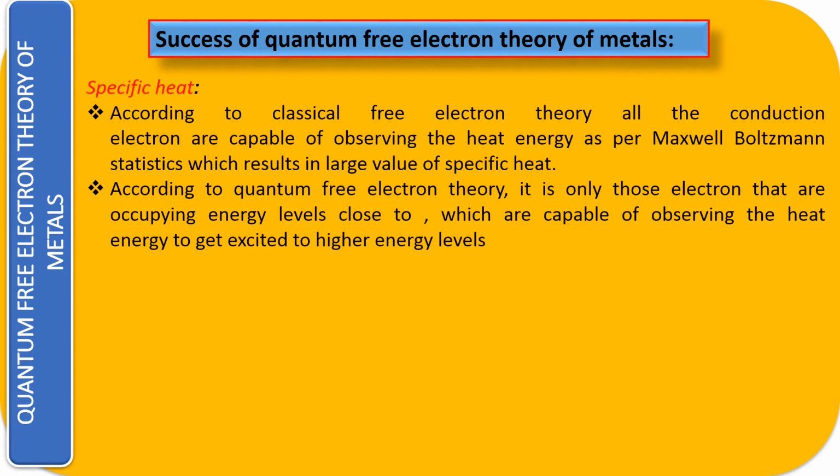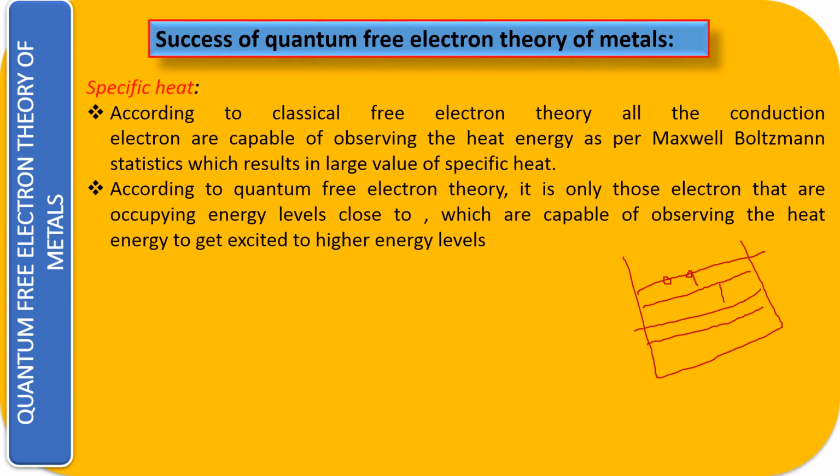But in the case of the quantum theory, let us suppose this is the distribution of the electrons in the different energy states, and this is, let us suppose, your Fermi energy. Whenever you give the temperature, first only the electrons from the uppermost energy level will go to the vacant energy states. Then when you give more energy, it will come to the next state, and then again to the next state.